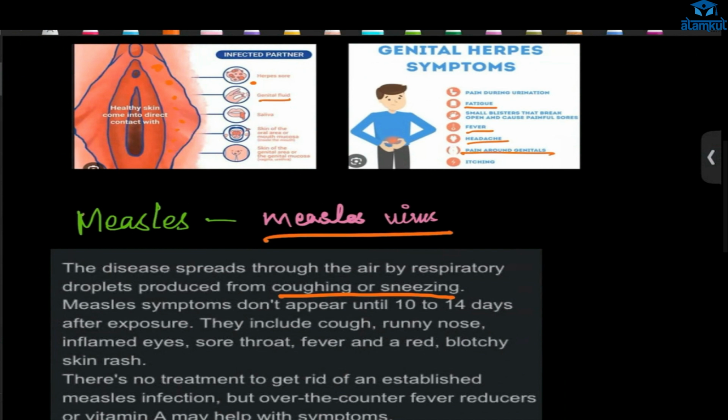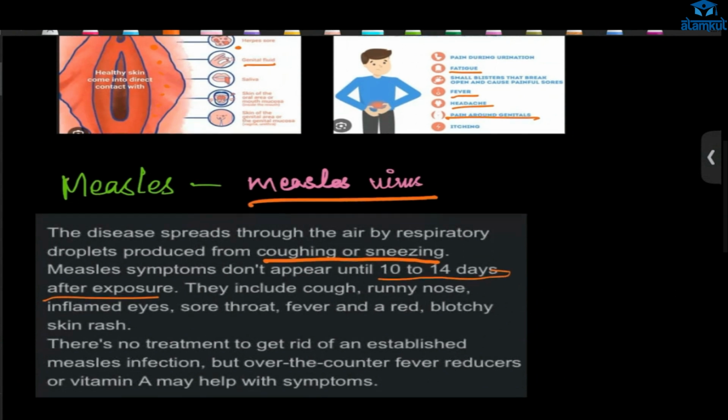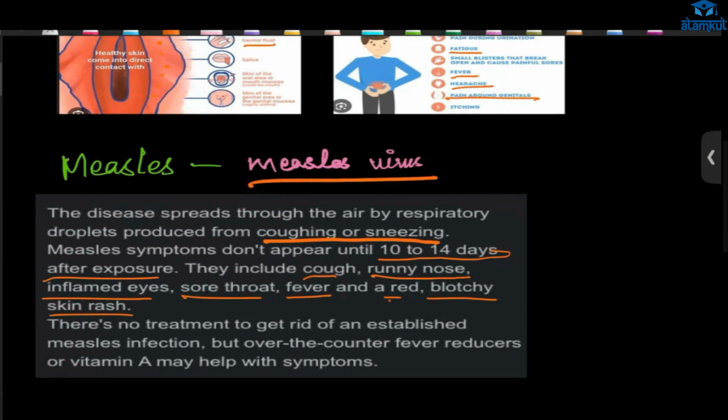Now here, the symptoms don't show right away. After 10 to 15 days only they will appear. What are the symptoms? Cough, runny nose, inflamed eyes, sore throat, fever, and a red blotchy skin rash. There is no specific treatment given here, but it is reduced by vitamin A, or the fever will go down by itself.